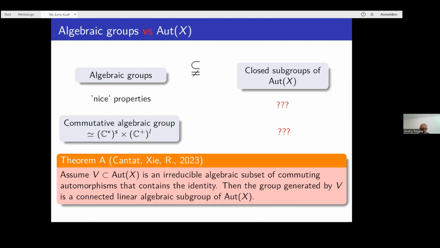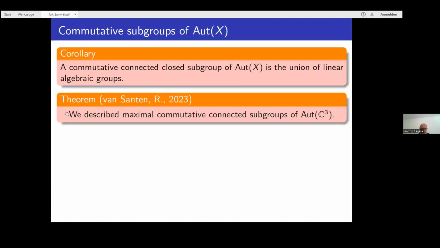In a sense, it shows a big similarity between commutative connected subgroups of Aut X and algebraic groups. Using this Theorem A, we were able to describe maximal commutative connected subgroups of the automorphism group of C3. You remember, C3 is exactly the case when life is very difficult.